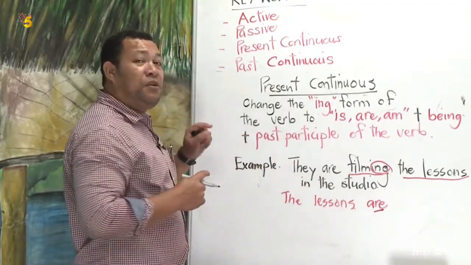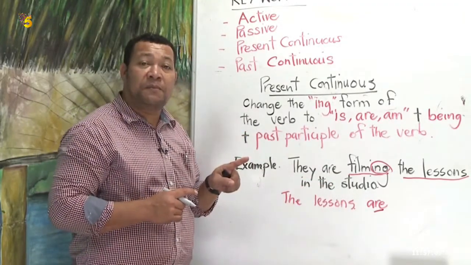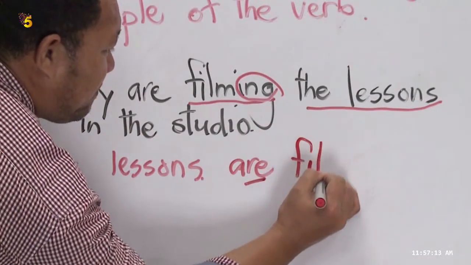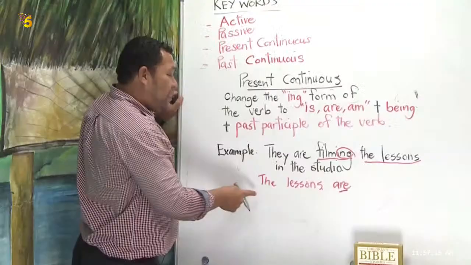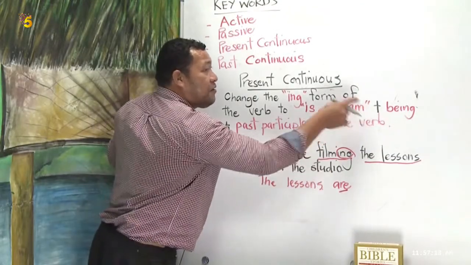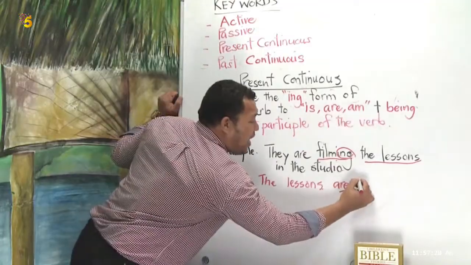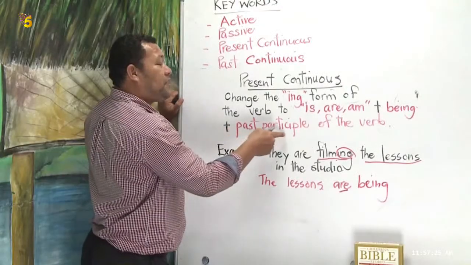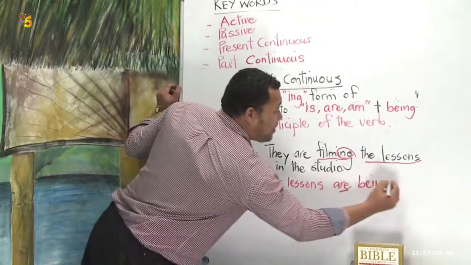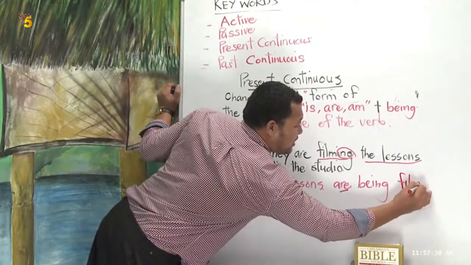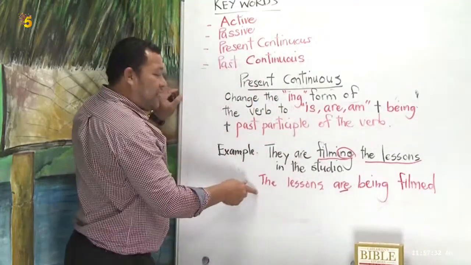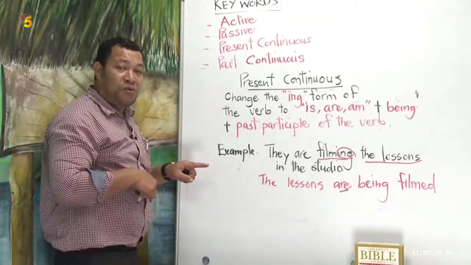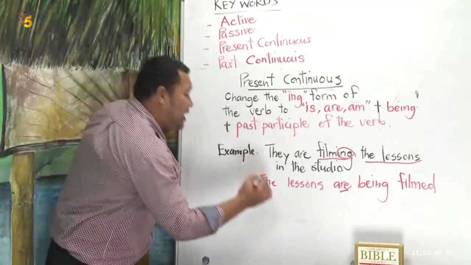What's the past participle of the verb? Film. Very good. Filmed. The lessons are, then the rule says plus being, are being, plus past participle of the verb, are being filmed. The lessons are being filmed by who? Who did the filming? By them.